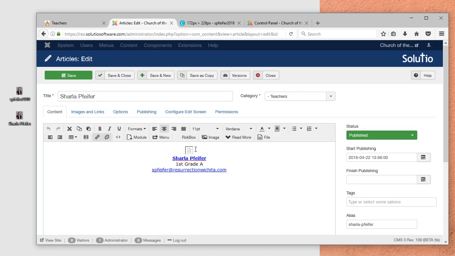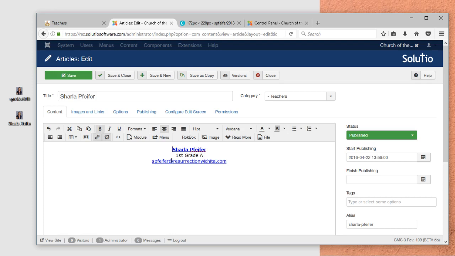And it looks like there's something here, so I like to delete it. I'm going to click in front of her name and hit backspace. I'll do it again, and now it is gone.